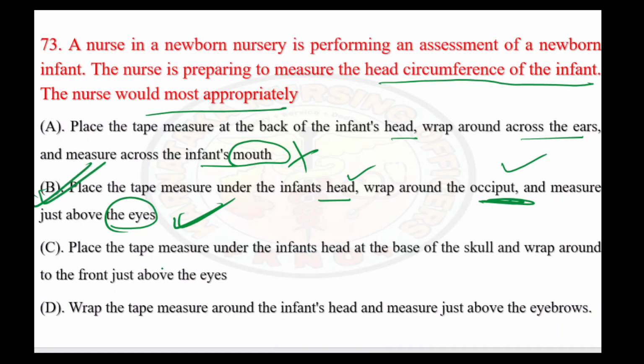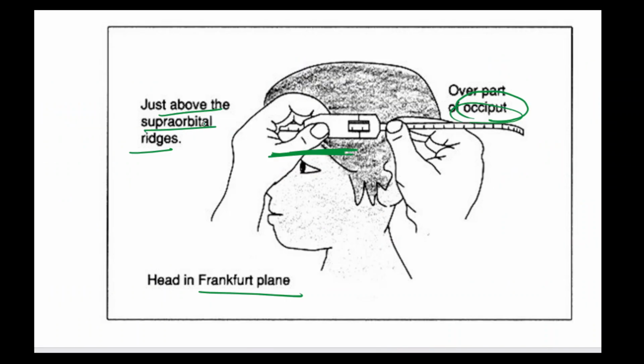Let's see the third option. Place the measuring tape under the infant head at the base of the skull. No. Wrap around to the front just above the eye. No. Because here we are not concentrating on the base of the skull. I mean, the occiput will be covering, but we have to see specifically that it should be above the supraorbital ridges.